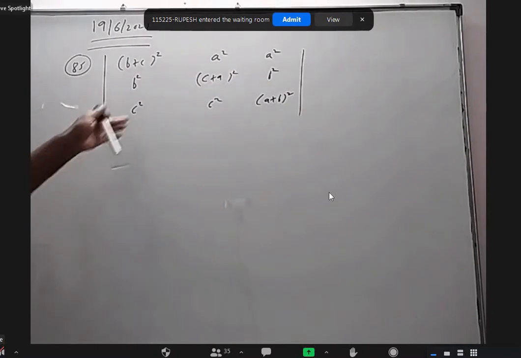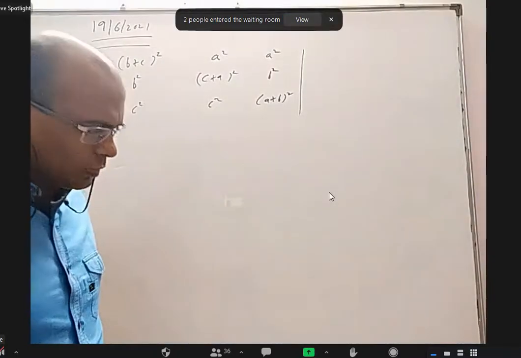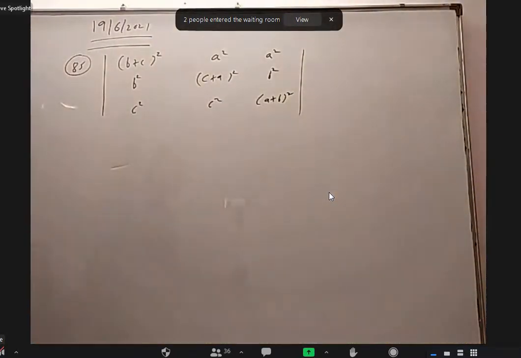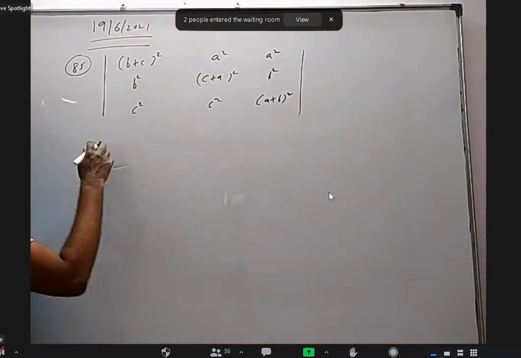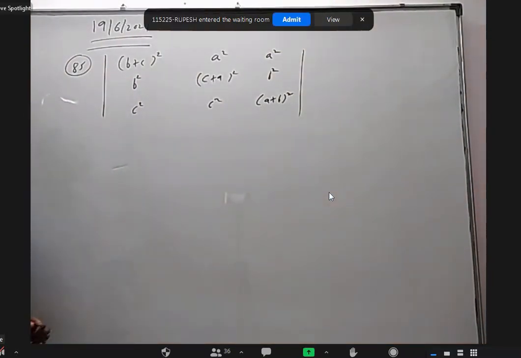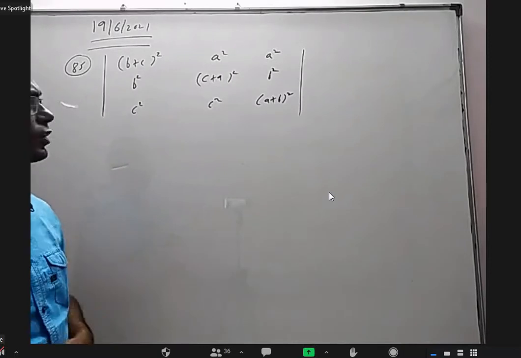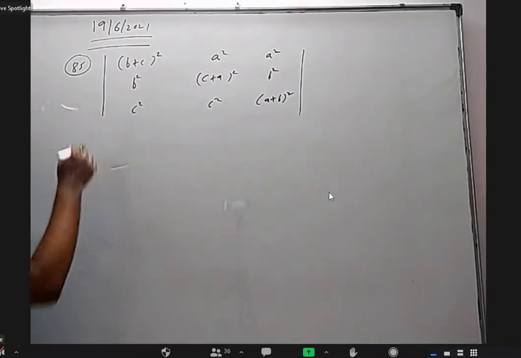Okay, so I think with this we have to prove something like 2abc into (a plus b plus c) whole cube. Some of you already completed, then it's fine. If you have the PDF, you can try the next odd number question.